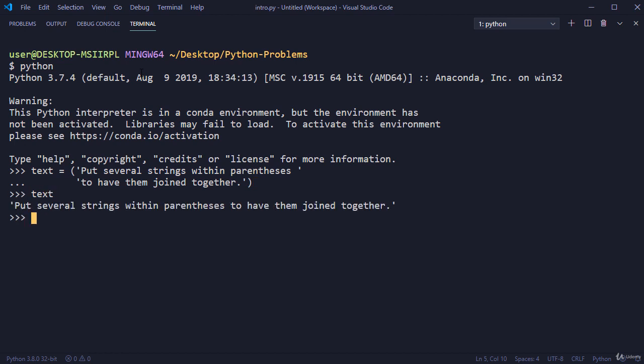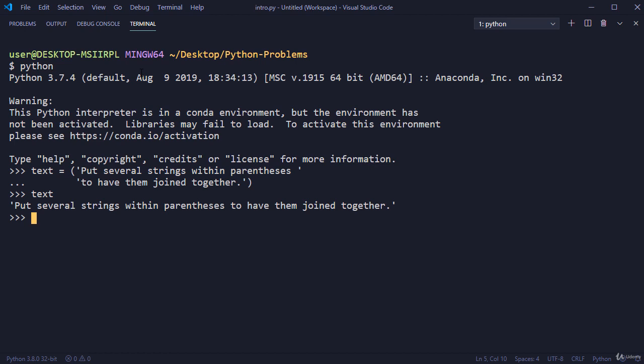We have a variable here called text, and its value is 2 strings. Each string is in a separate line, and they are inside the same brackets. If you look at the final result by writing the variable name and pressing the enter button, you will find that these strings created one big string in one line. They were concatenated automatically. This is so amazing.